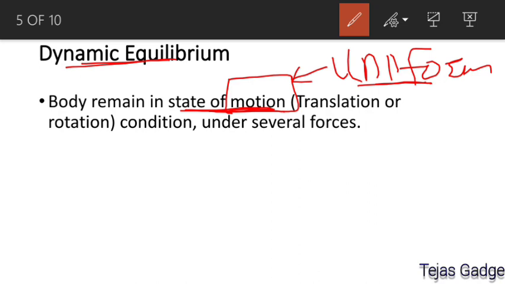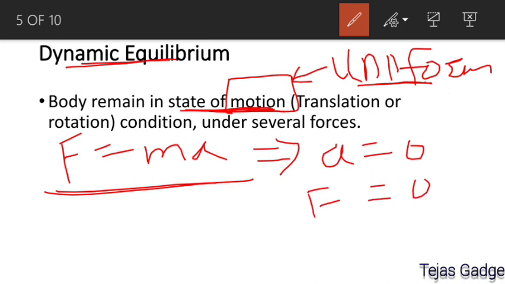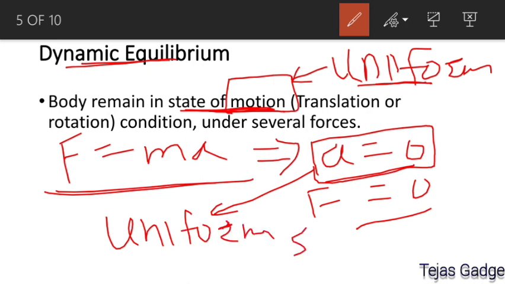You know Newton's second law, F is equal to ma. Everybody knows Newton's second law. So if acceleration is 0, the force applied on the body will be 0, and acceleration 0 means the body moves with uniform speed.